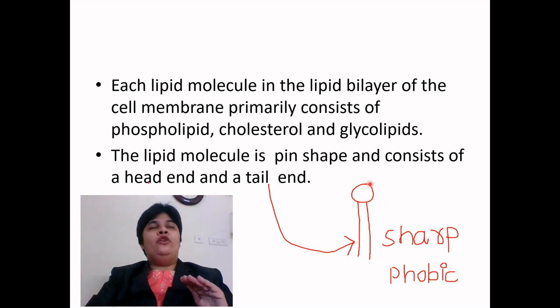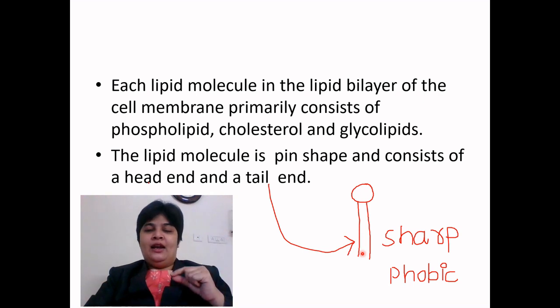Now you have to remember hydrophobic and hydrophilic. Where does a pin prick us? Where it is sharp. So this one is the protective part, and this one is the ouch. We should stay away from the sharp end, we should be afraid of the sharp end. Even the water is afraid of the sharp prongs. It also says ouch ouch, okay?